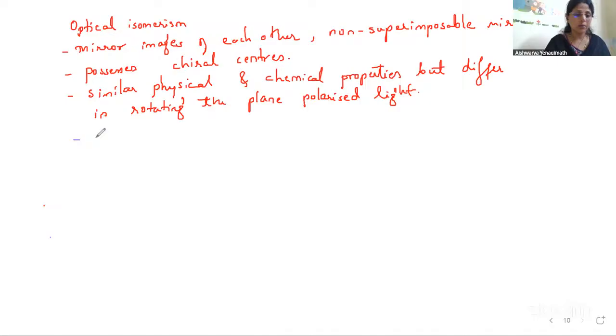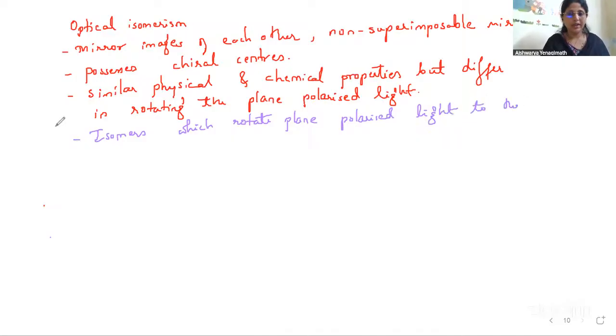Isomers which rotate plane polarized light to the right are called dextrorotatory, D form.